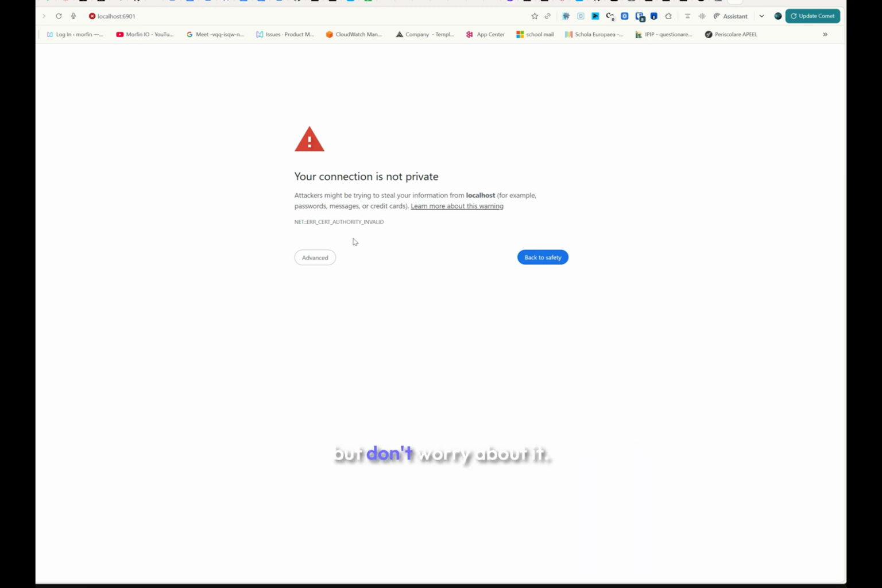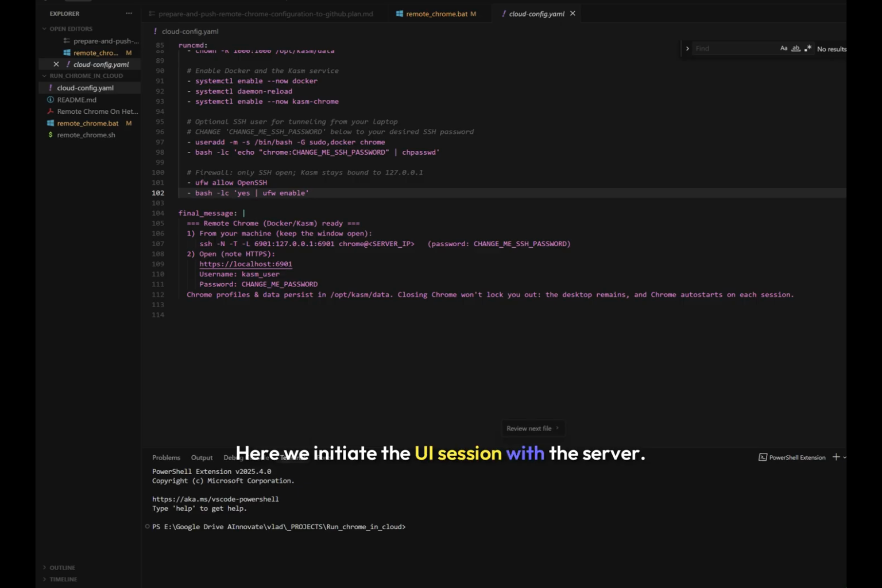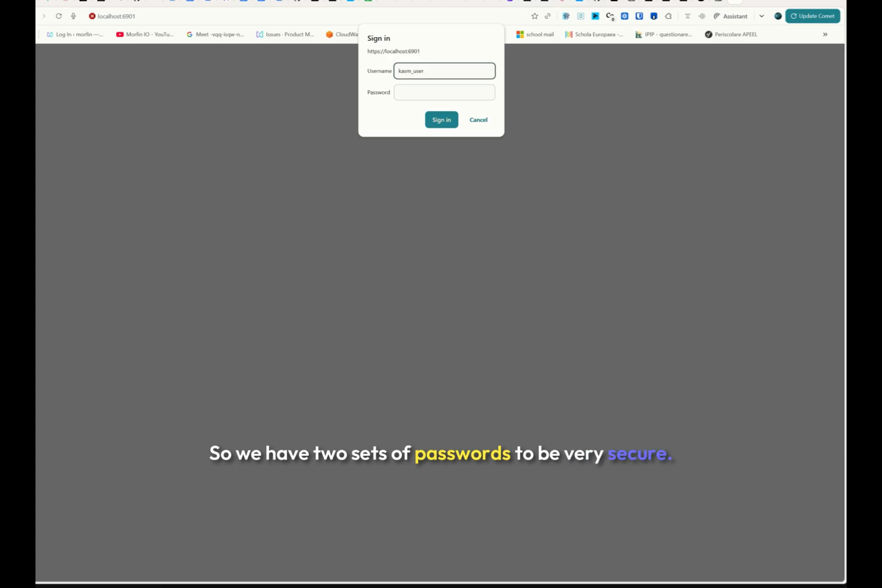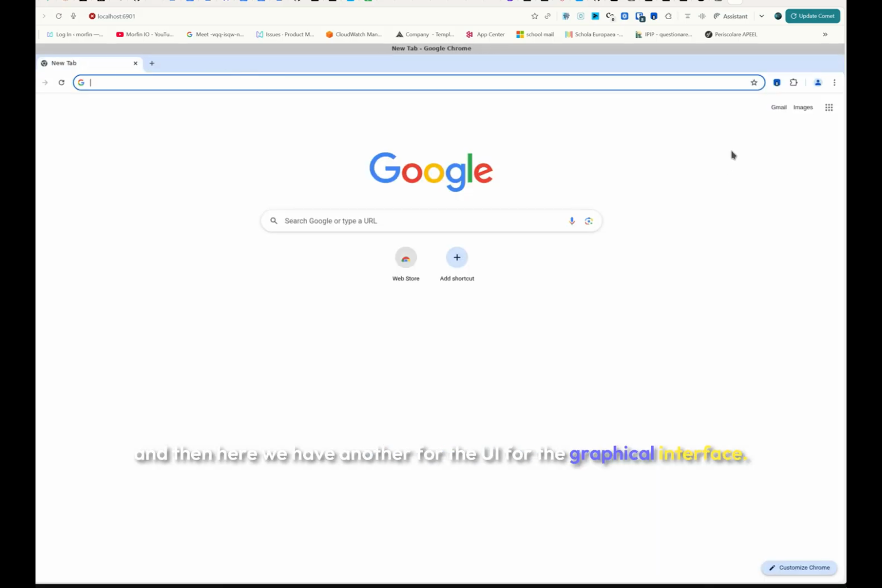You have this warning, but don't worry about it. This is happening because you run all of this tunnel locally and you don't have a certificate. Here we initiate the UI session with the server. So here we have another set of passwords. So we have two sets of passwords to be very secure. One is for the tunnels, for the network connection between the server and your workstation. And then here we have another for the UI, for the graphical interface.